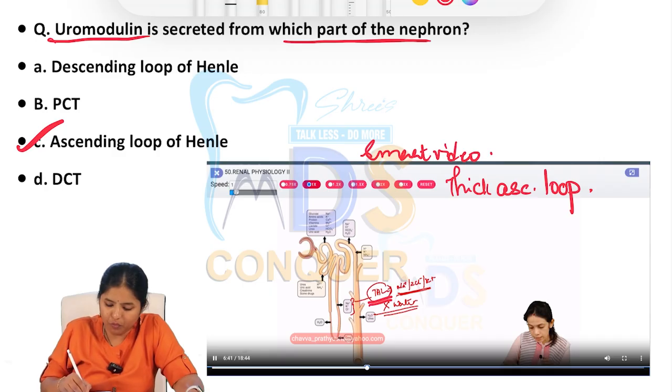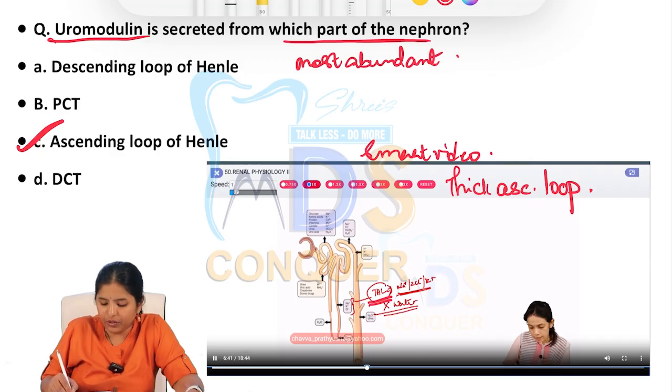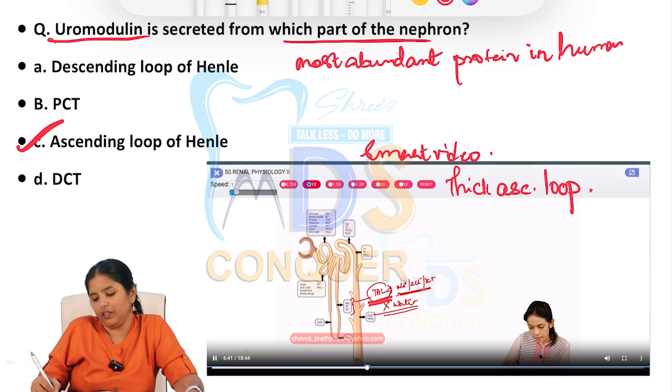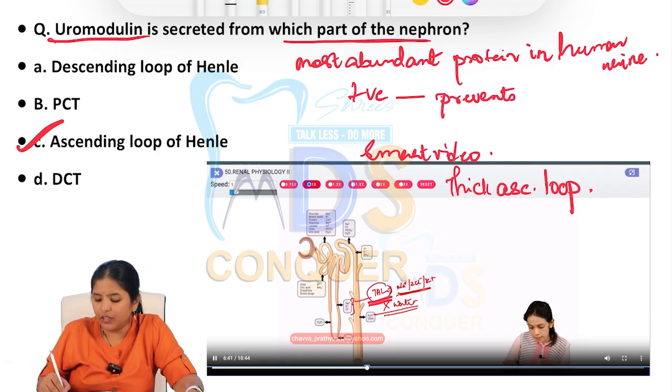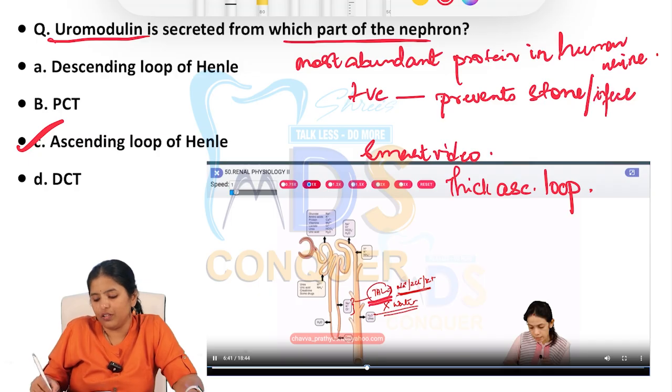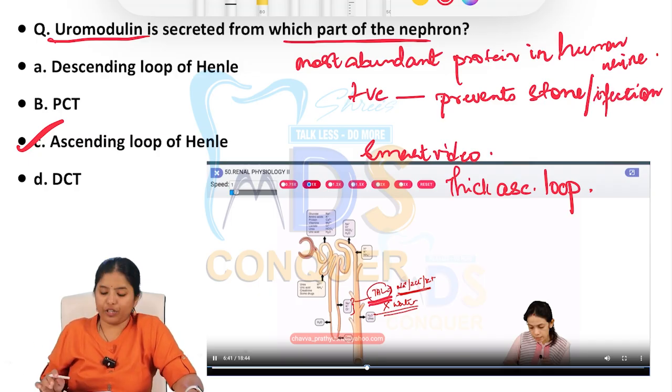Now, uromodulin is the most abundant protein in human urine, and it is protective. How is it protective? It prevents stone formation, the calculi, and also infection. So the predisposition to infection and stone formation is prevented by uromodulin, which is secreted in the thick ascending loop of Henle. So the answer for this is C.